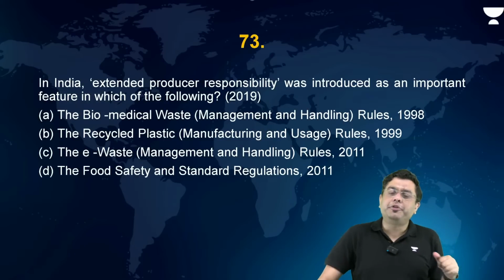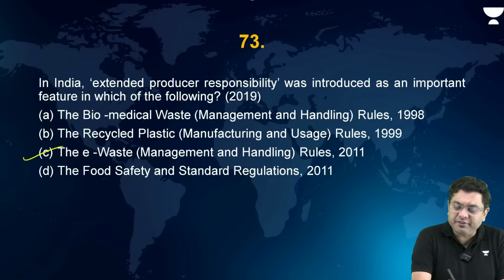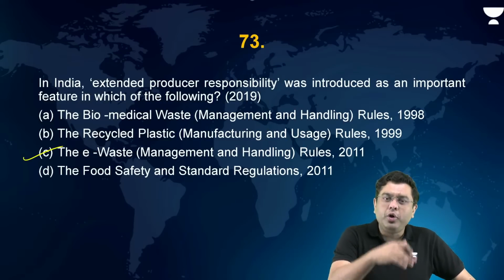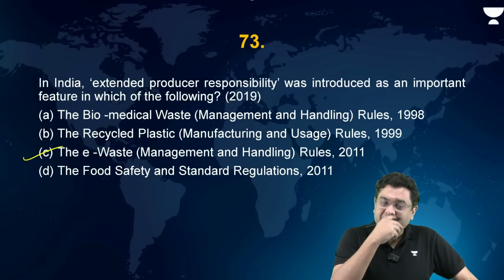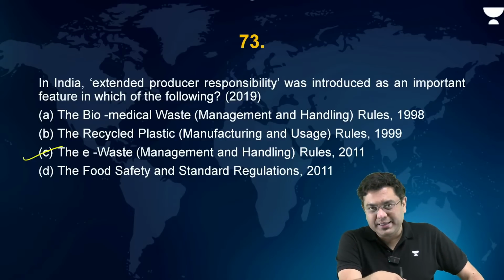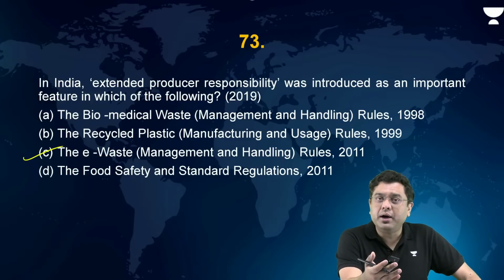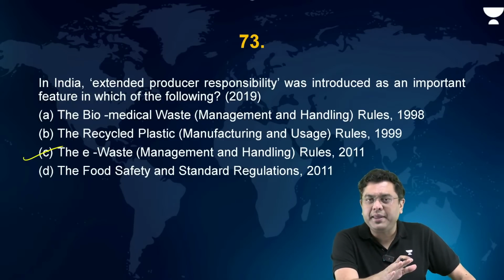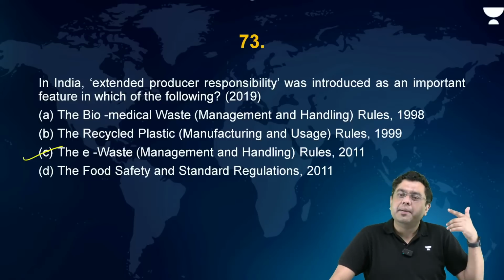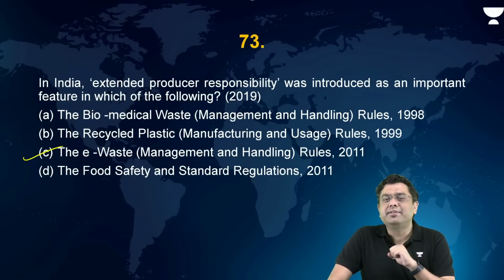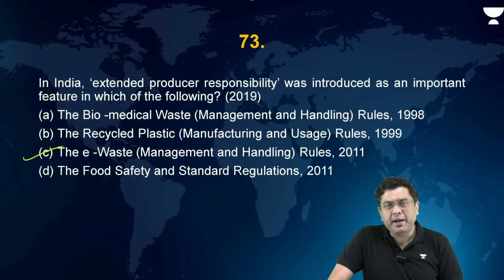This was first introduced in the e-waste management rules 2011, and slowly and steadily its efficacy has been increased, both in the plastic waste management rules, the amendment carried out in 2023, as well as the e-waste management rules, the amendment carried out in 2022-23.